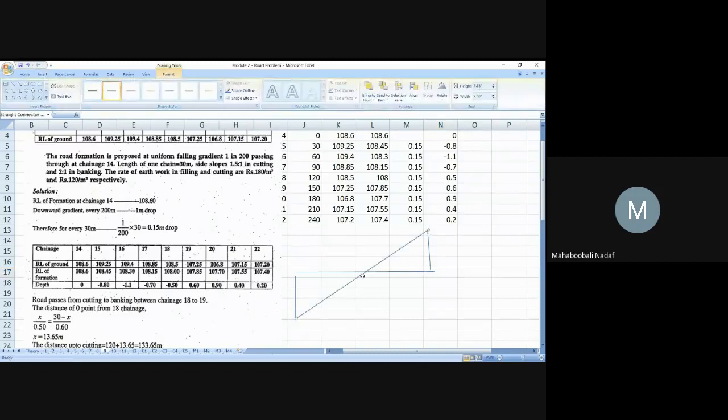At some point, the depth D is equal to 0. So let us mark this distance as X, and this distance, how much should I mark? Total chainage is 30. If this is X, this should be 30 minus X. 30 minus X.